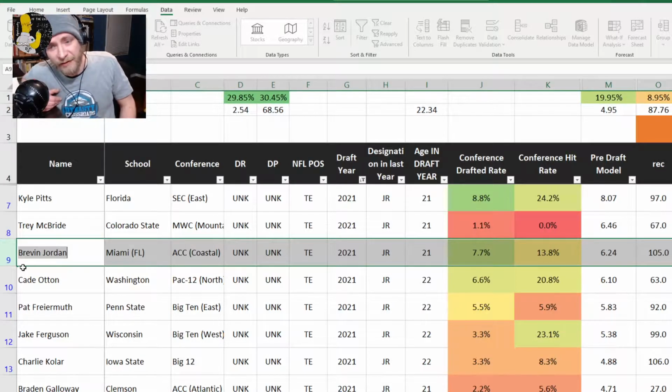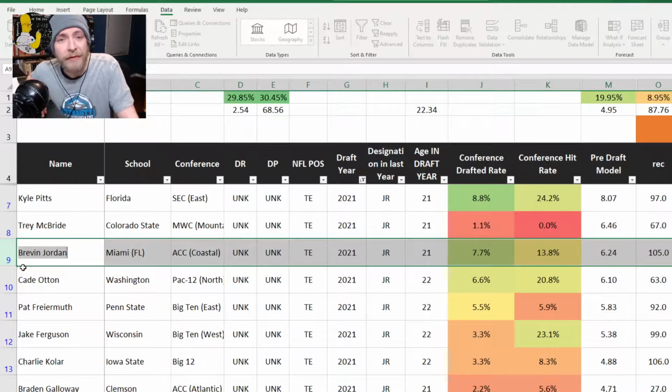But Kyle Pitts is just unanimously seen as the best prospect in this class, although maybe slightly small in the weight department. He's got the height, not necessarily the weight. His best comparison is most often going to be Evan Ingram, who also hit in year 1, and he's pretty much the only tight end in the last 4, 5, 8 years or so to have fantasy significant production in his first year. So Kyle Pitts, despite being unanimously the best tight end in this class, has a limited chance of actually paying off in year 1. That'll cycle back at the end of the video as well.